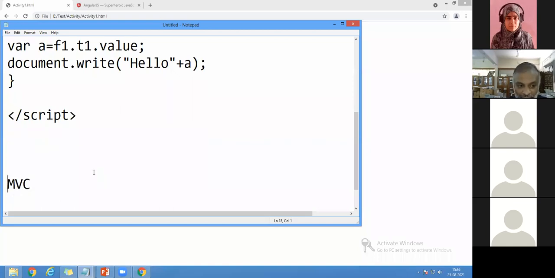So what is MVC? MVC is Model, next one is View, and next one is Controller. Don't forget, this is the entire concept of AngularJS. We are going to use it here. Whenever we come here, there is a keyword I'm going to use in AngularJS.